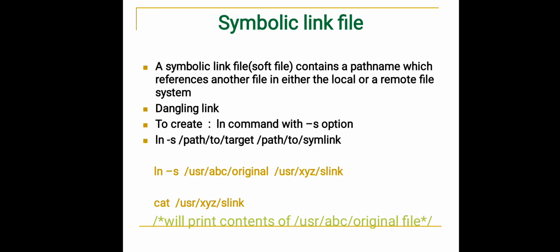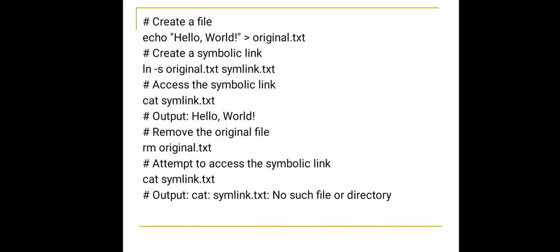Then we have a symbolic link file. A symbolic link file contains a path name which references another file in either the local or remote file system. It can have a dangling link. To create one, we use the -s option, with the target and the symbolic link name both specified.